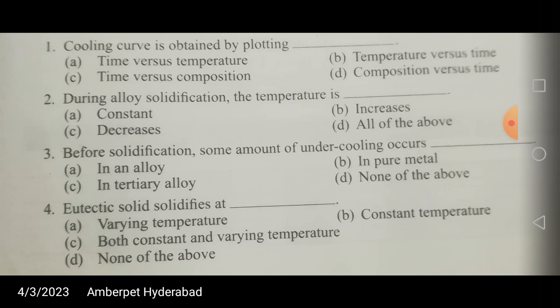Next question, eutectic solid solution or eutectic solid solidifies at, whether it is at varying temperature or constant temperature, both constant and varying temperature, or none of the above. So it is going to take place at all these reactions friends, peritectic reaction, eutectoid reaction, okay.